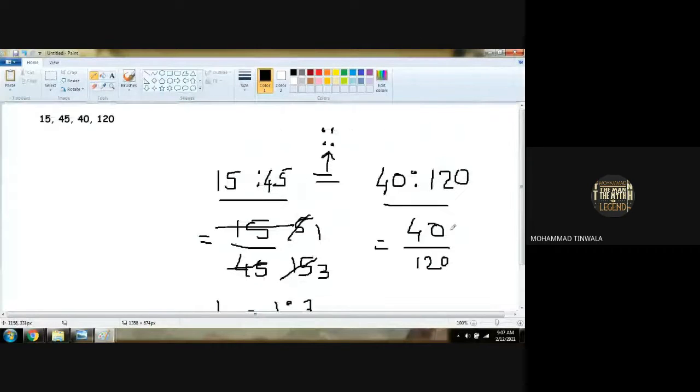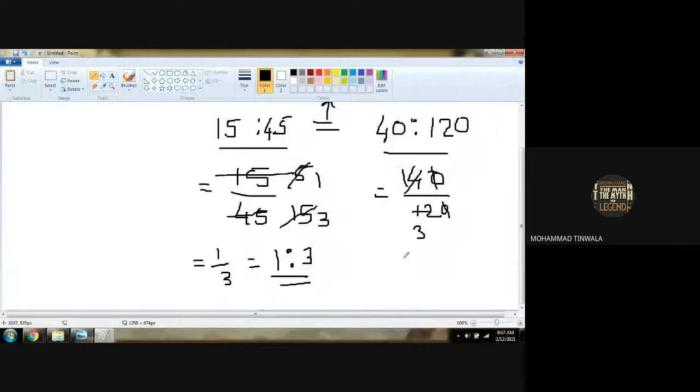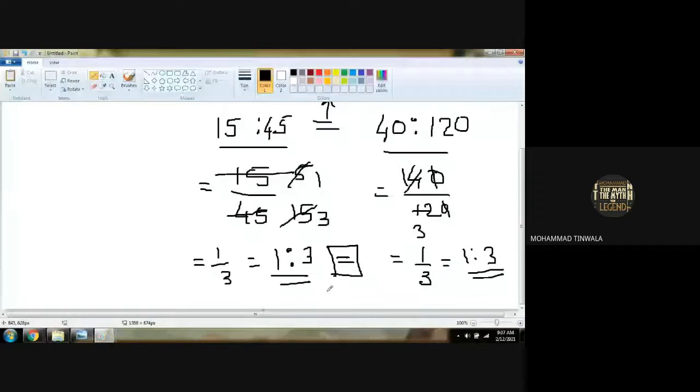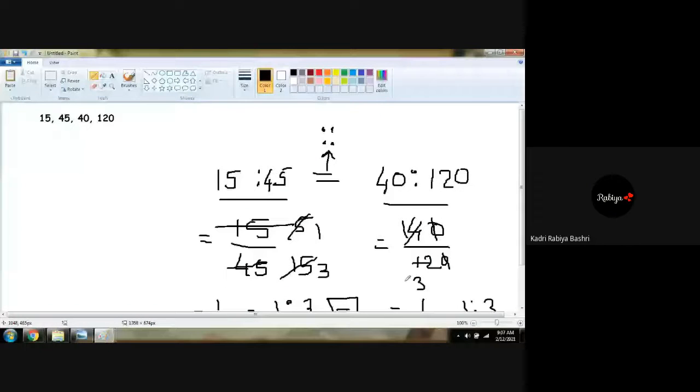Second term, 40, 120. 4 1s are 4, 4 3s are 12. So we got 1 upon 3, and we got 1 is to 3 as the least ratio. Are they equal to each other? 1 is to 3, 1 is to 3. Yes. So we can say 15 is to 45 are in proportion to 40 is to 120.